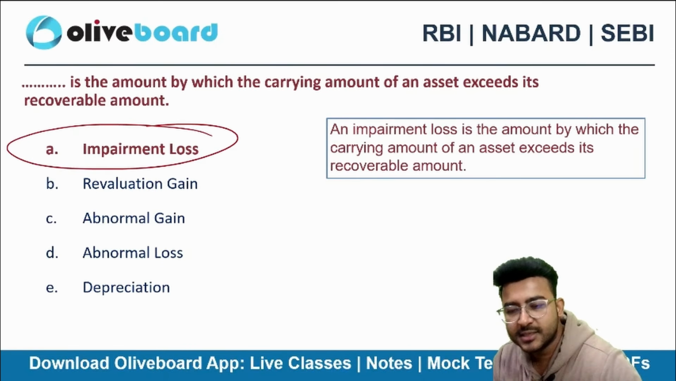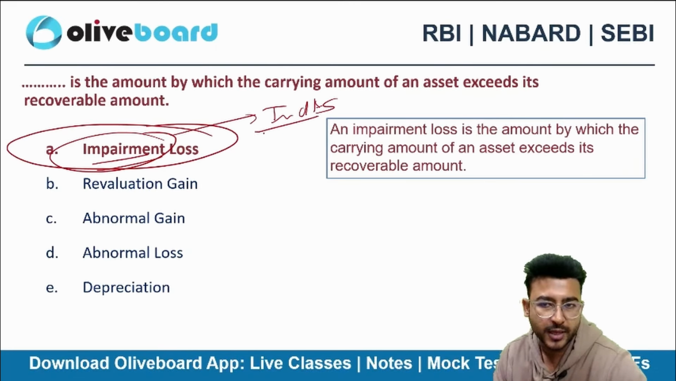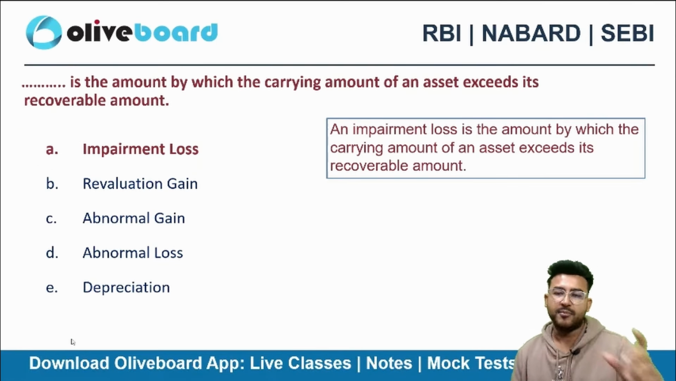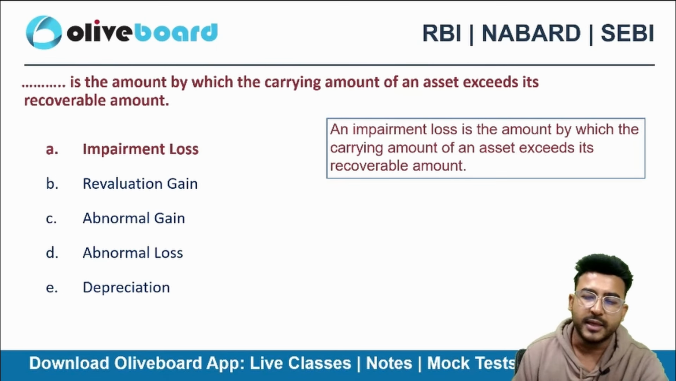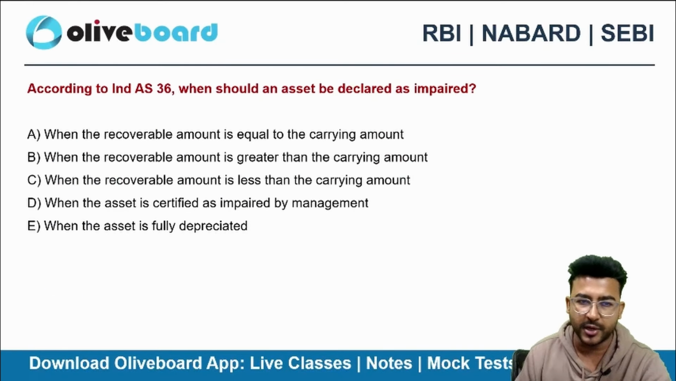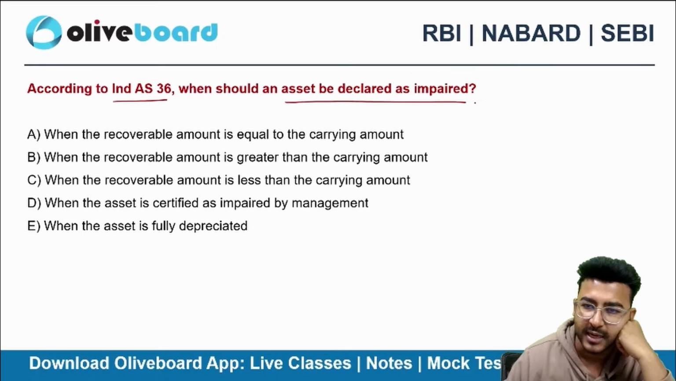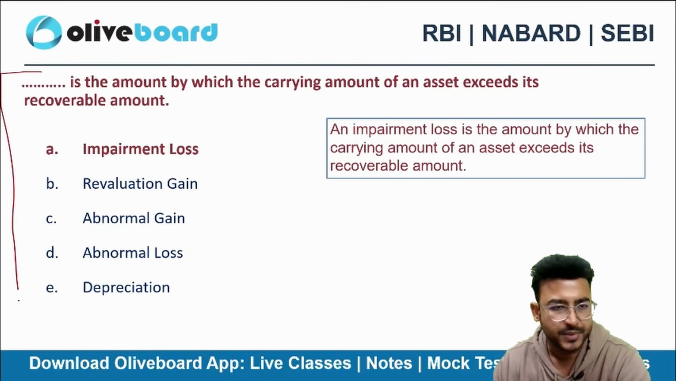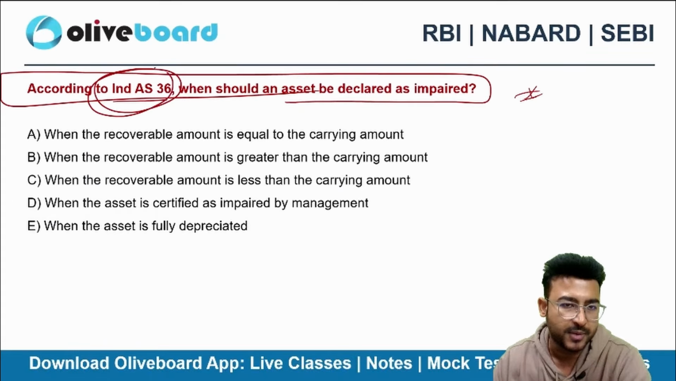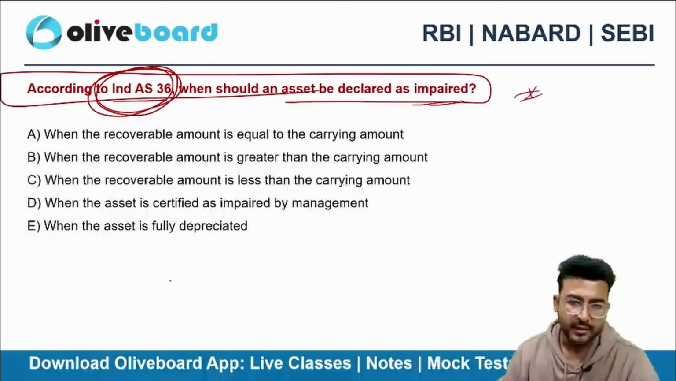Acha, after my class, please also check out the Indian Accounting Standard for impairment. Please check the number and name of the impairment-related accounting standard in Ind AS. I have mentioned that in the chart that I have given you, it can be important. So here it is, Ind AS 36. When should assets be declared as impaired? This question can also come in the examination. They are similar questions, just the framing is different. Do remember Ind AS 36, which is related to impairment.